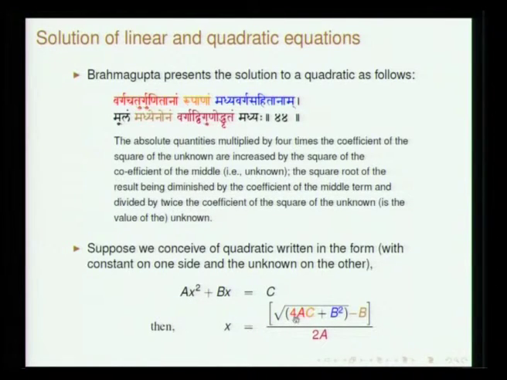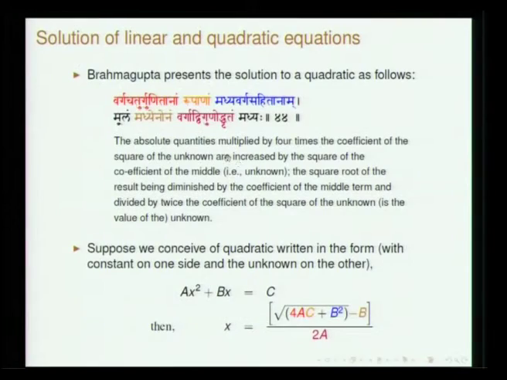Chaturgunita is multiplied by 4, rupa, so what you get is basically 4ac. Varga chaturgunitanam rupanam, Madhyavarga Sahitanam. See, Madhya is this middle term, Varga is square, Sahita is plus, so 4ac plus b square. Moolam, so you have to take the square root. Madhyena Vunam, so again minus b. Vargodhritam, Varga Dvigunodhritam. Varga here again refers to a, Dvigunodhritam means divided by 2. So this is basically the formula: minus b plus minus.